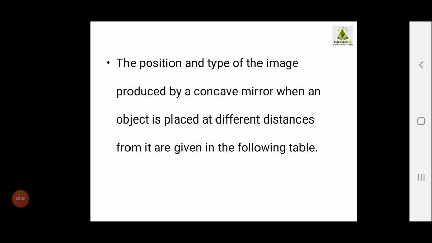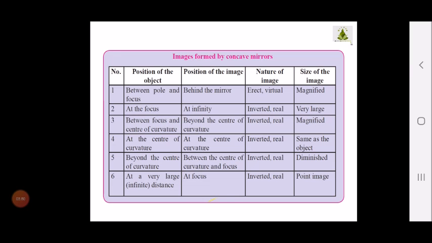As the reflected rays do not actually meet but appear to come together behind the mirror, this image is a virtual type of image. So students, depending upon the position of the object, a concave mirror gives different types of images when an object is placed at different distances from it. And now in this chart, the summary is given of how the images are formed by the concave mirror depending upon the position of the object.